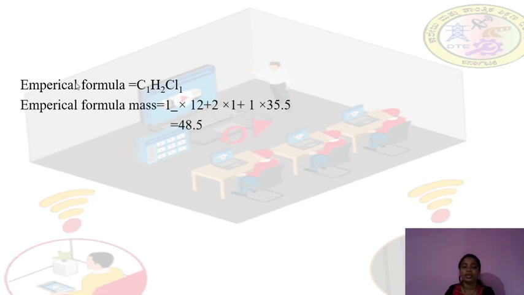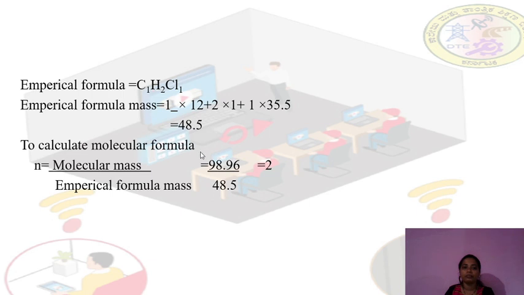Now how do we calculate the empirical formula mass? In the same way as molar mass. Carbon is 1, atomic mass of carbon is 12, plus how many hydrogens are there? 2, atomic mass of hydrogen into 1, plus how many chlorines are there? 1 into 35.5, the atomic mass of chlorine. So we will get 48.5. The empirical formula mass is 48.5.